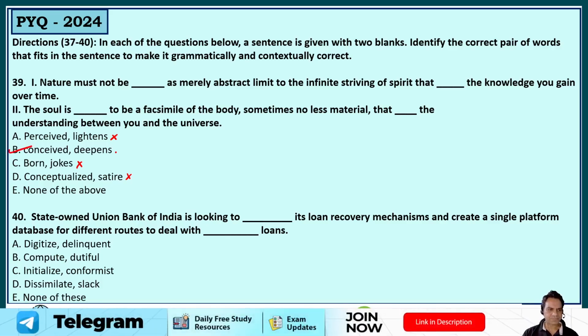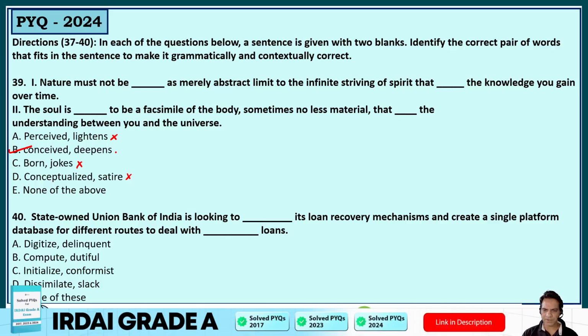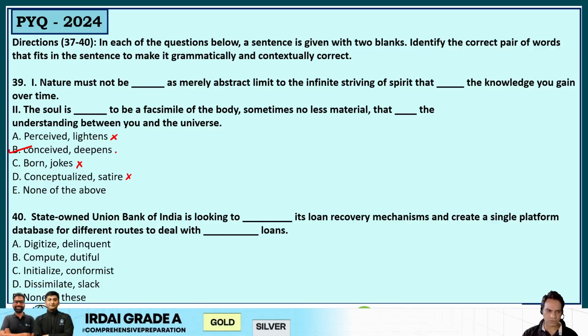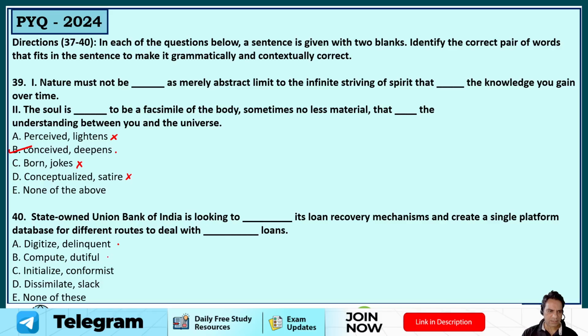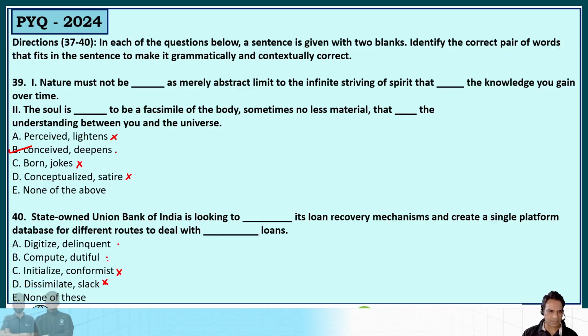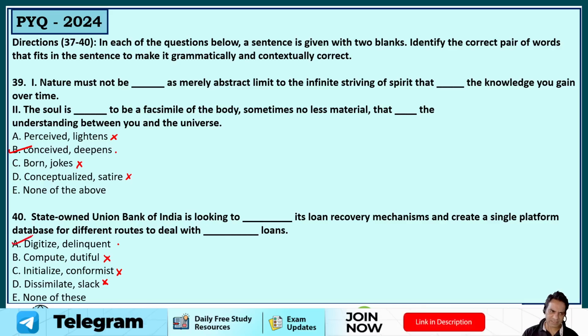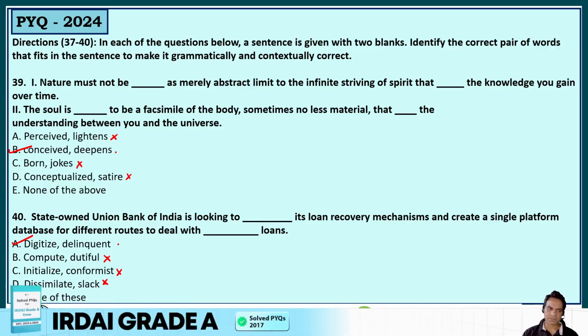And last question, guys. A state-owned Union Bank of India is looking to dash its loan recovery mechanisms and create a single platform database for different routes to deal with dash loans. So Union Bank of India is looking to dash its loan recovery mechanism: digitize, compute, initialize, no, not initialize, initiate could be possible, not initialize. Compute or digitize, so that a single platform for different routes to deal with delinquent, dutiful loans, no, delinquent loans, guys, loans which are bad loans. So that's delinquent. So digitize and delinquent is the right choice. Option A is your correct answer.